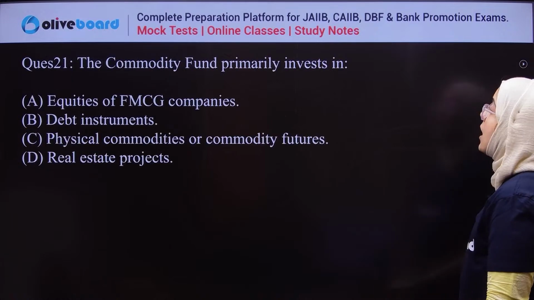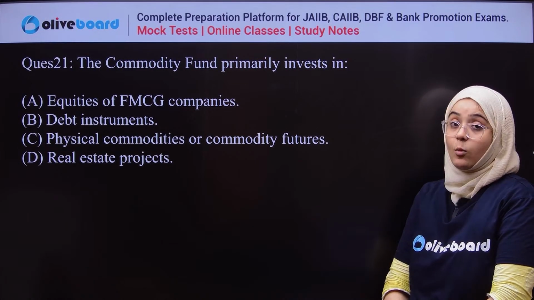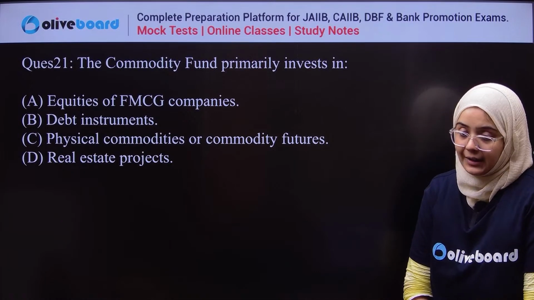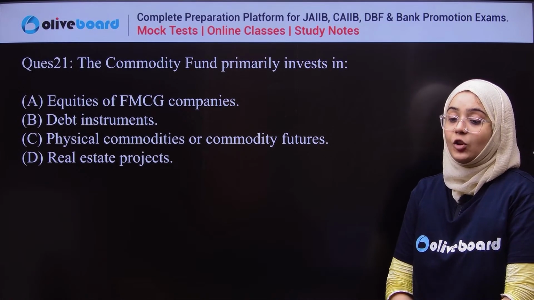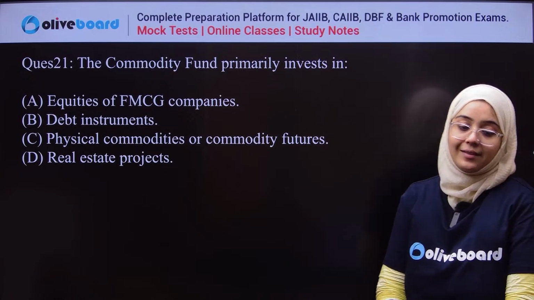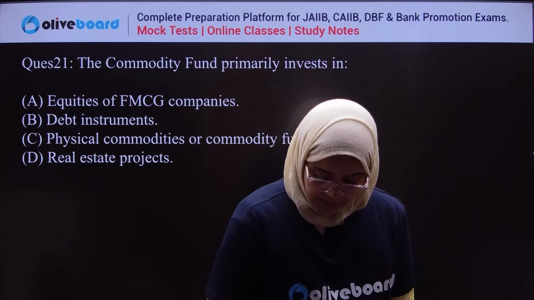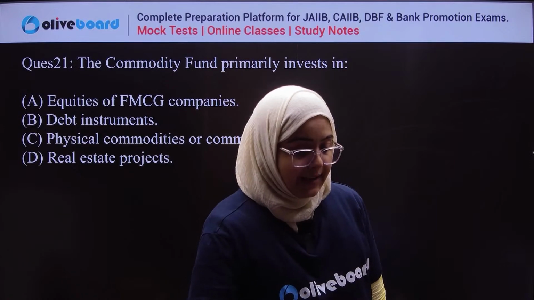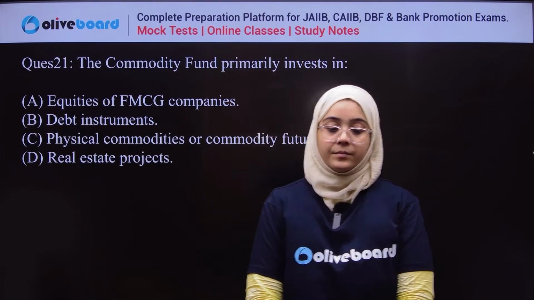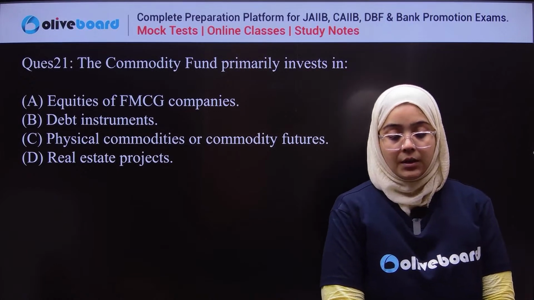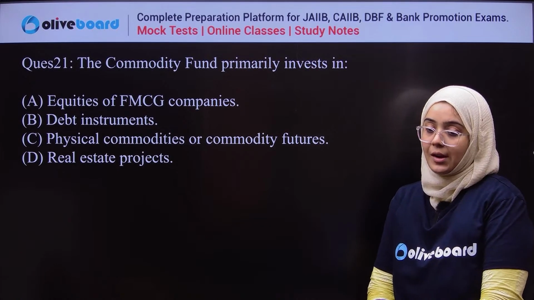Next question. The commodity fund primarily invests in what? Equities of FMCG companies, debt instruments, physical commodities or commodity futures, or real estate projects. Everyone, please answer this question.